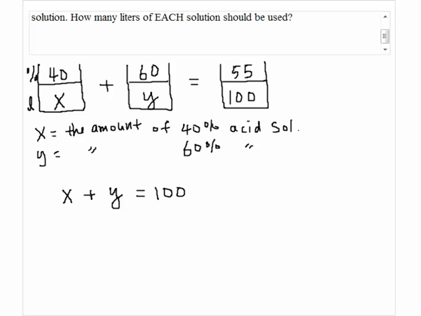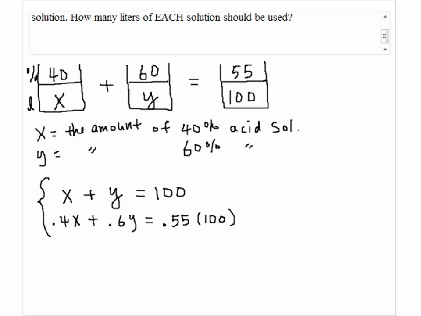Next, we're going to calculate the amount of pure acid. The pure acid is given by multiplying percentage in decimals by the amount of acid solution. So the pure acid amount for the first solution will be 0.4 times x. And we add the amount to the amount of pure acid in 60% solution, which is given by 0.6y. That will give us 0.55 times 100, which is the amount of pure acid in the mixture.